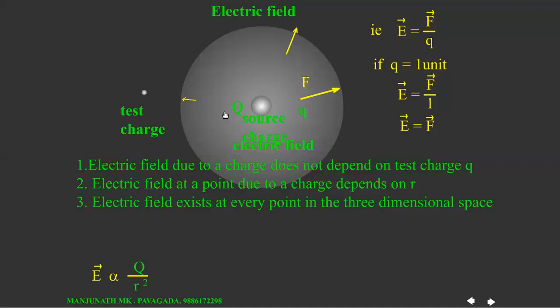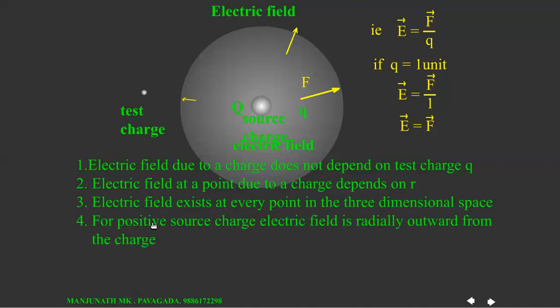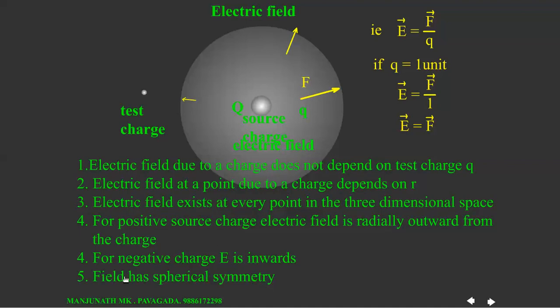It means this electric field is in 3 dimensions, that is along x-axis, along y-axis, and along the depth, that is along z-axis. Fourth one, for positive source charge, electric field is radially outward from the charge. Look here, this electric field is radially outward like this. For negative charge, electric field is inward like this. So field has spherical symmetry.